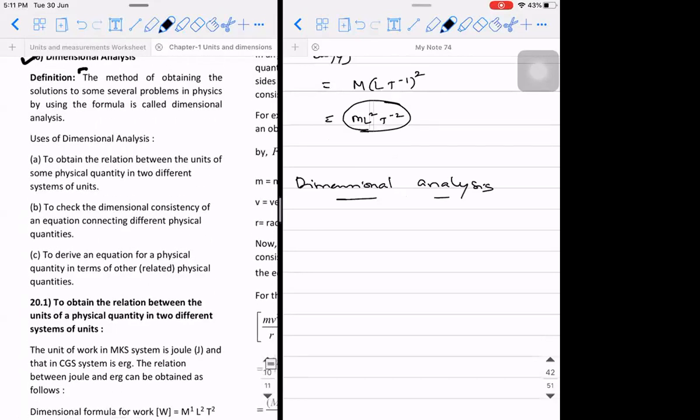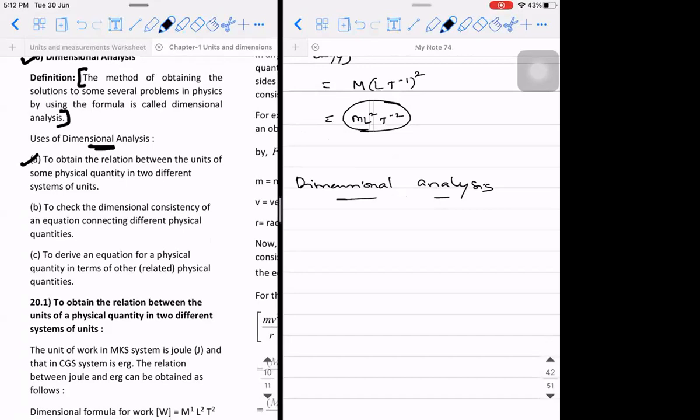Read the statement. The method of obtaining the solutions to several problems in physics by using the formula is called dimensional analysis. The dimensional analysis has three main applications. The first application is to obtain the relation between units of some physical quantity in two different systems.